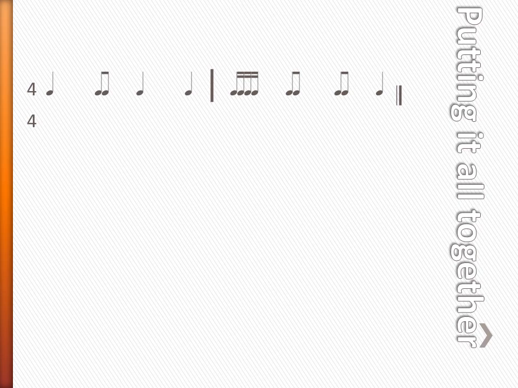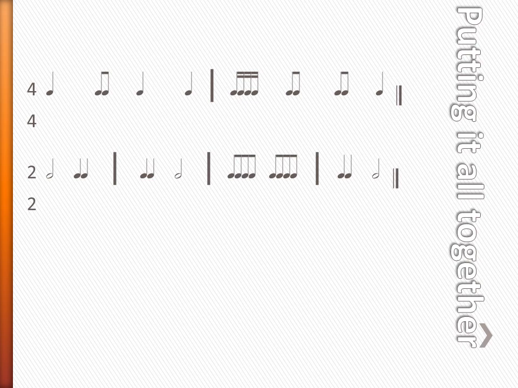So our quarter note is the plum, our 8th notes are the apples, and our 16th notes are the watermelons. Let's try it. Here we go. 1, 2, ready, go. Plum, apple, plum, plum. Watermelon, apple, apple, plum. Great.